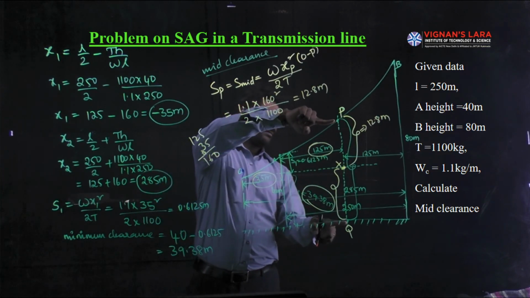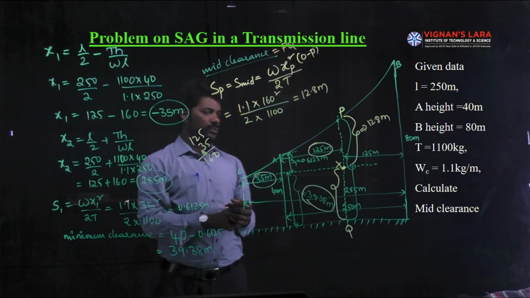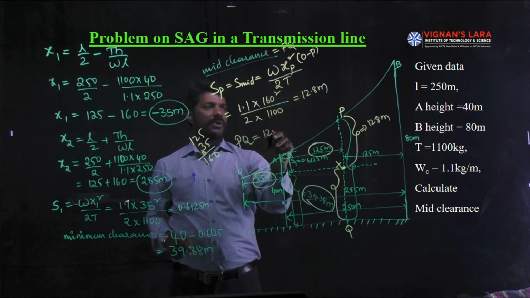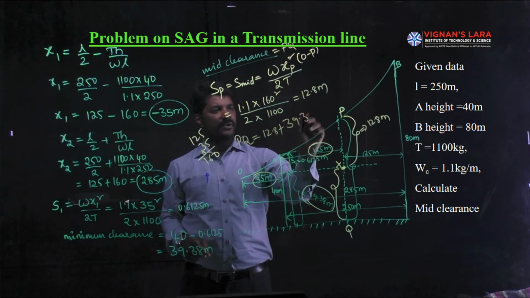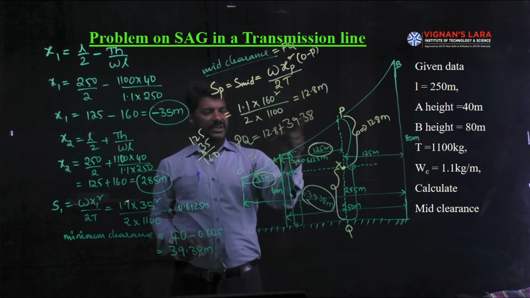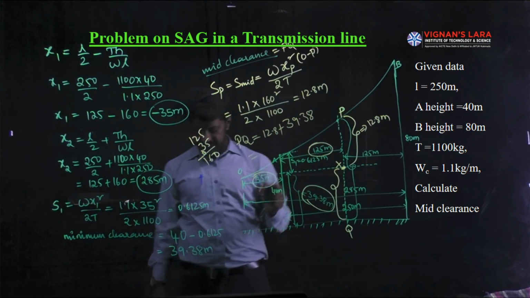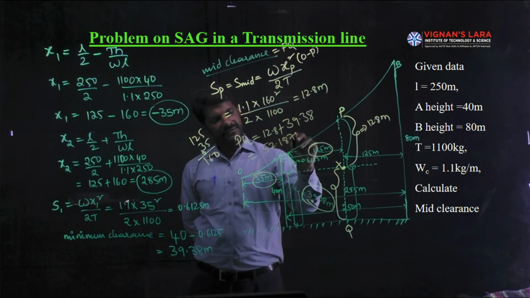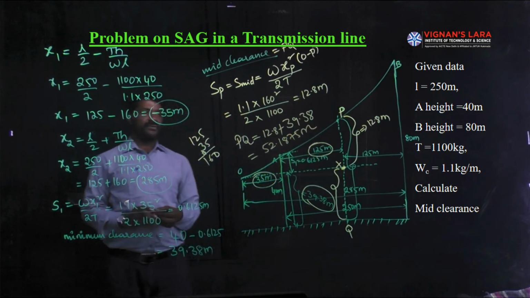Altogether the mid clearance is equal to PQ, which is 12.8 meters plus the minimum clearance 39.38. The summation of these two gives us the mid clearance, which is equal to 52.1875 meters.